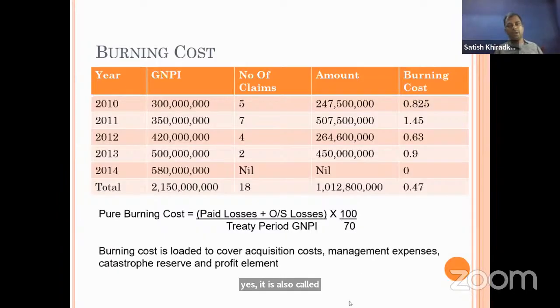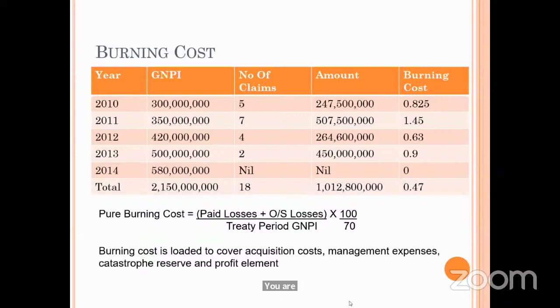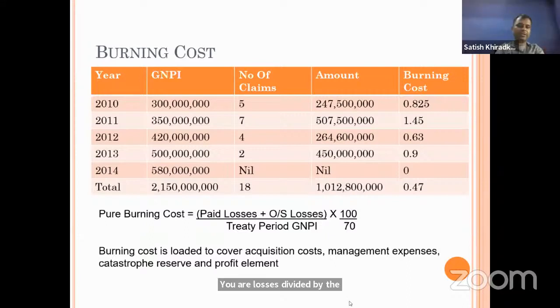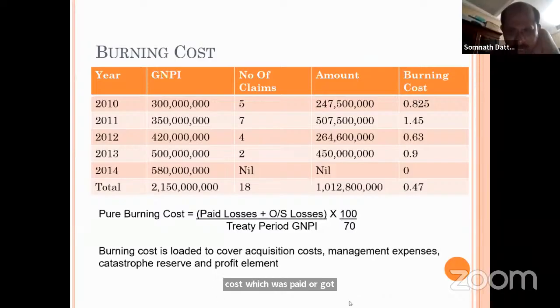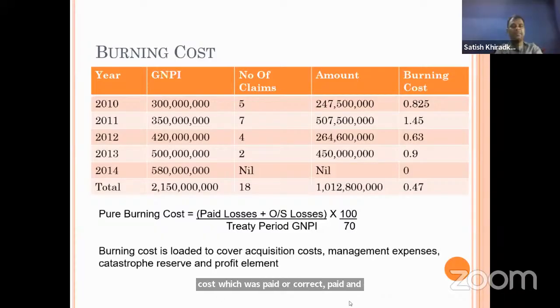So now, if you calculate the burning cost, what is the formula? Your losses divided by the GNPA. Now, in losses, which losses will you take for calculating the burning cost? Paid losses plus outstanding. Correct. Paid and outstanding losses divided by the gross net premium income. So that is your burning cost. Likewise, I have given it in the table already calculated.